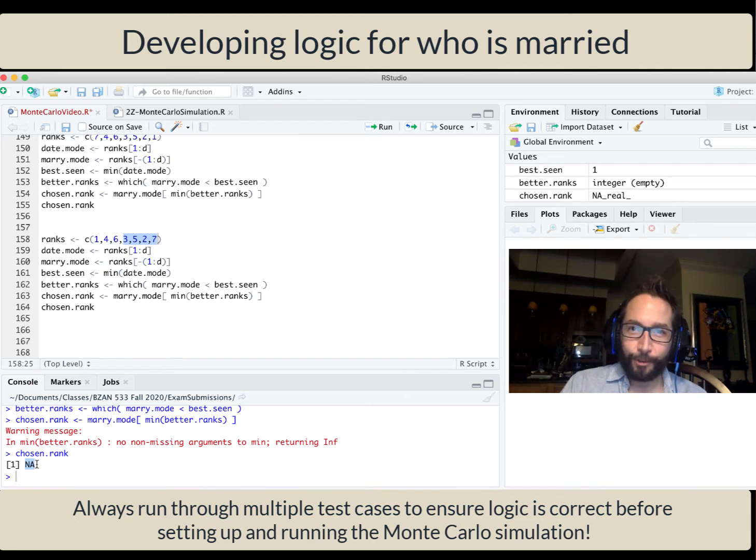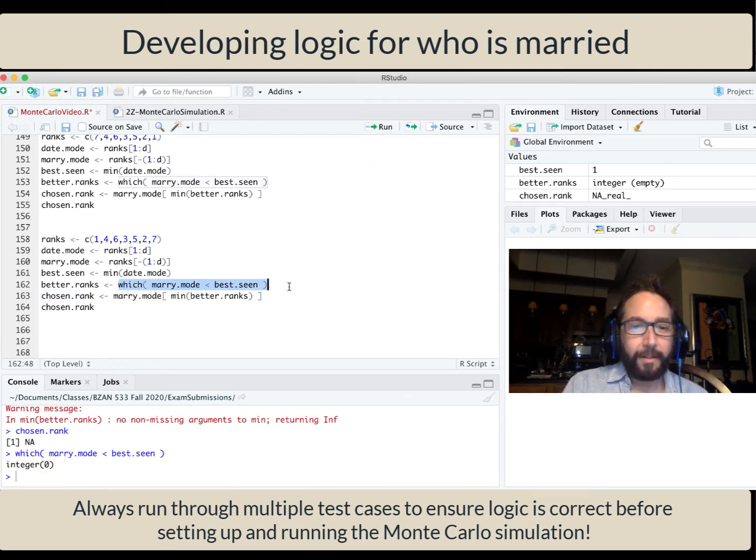So an NA for chosen rank must mean that I remain single. You'll notice that if I just run this which command, I get an integer 0 back, indicating that, hey, R didn't find anything at all. It's not a number. It's literally a nothing because there are no elements of Mary mode that are less than 1, the best one that we've seen. So a chosen rank of NA must mean, all right, we remain unmarried. This warning message is just letting us know that something a little unanticipated happened during the code, but we understand why this warning is coming up, so we're good with it.